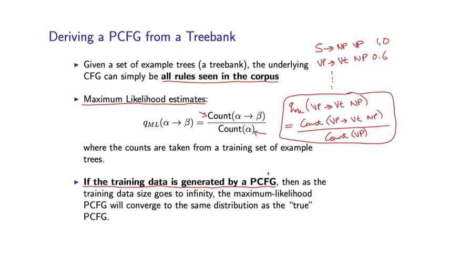Bottom line though, given a tree bank, it's very easy to learn a PCFG. We simply read off the rules from the tree bank, and then we calculate these maximum likelihood estimates, which amounts essentially just to counting the number of times we've seen non-terminals and counting the number of times we've seen entire rules.